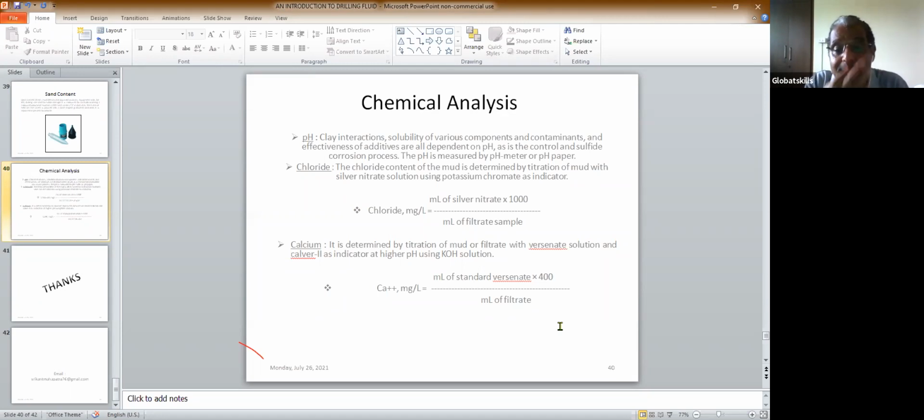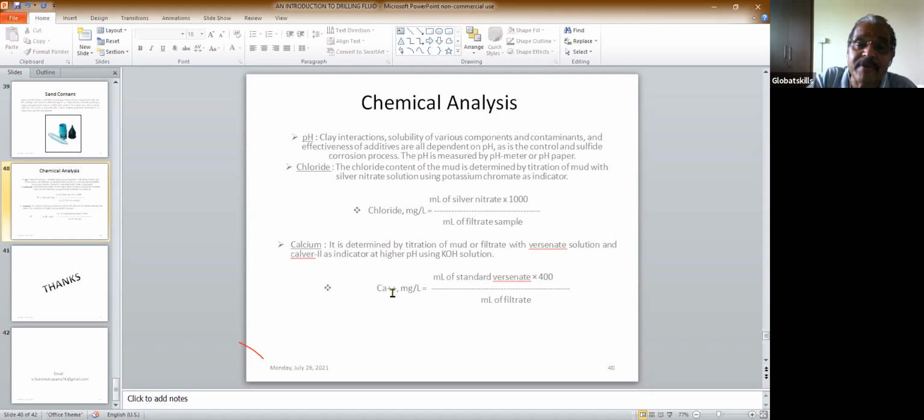Okay. Suppose you have added some calcium there. So you measure calcium, and from the calcium and chloride, you can calculate how much calcium chloride is there. And supposing you have a total chloride content X, you know how much salt is there. From there, minus calcium chloride, you can know how much sodium chloride is there.